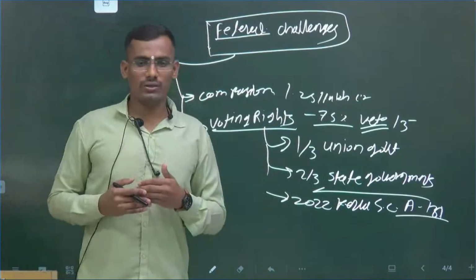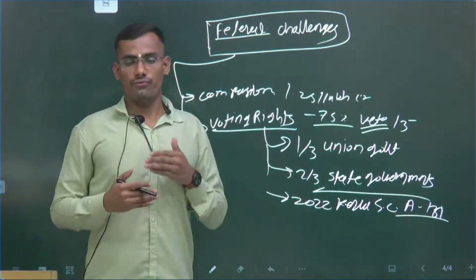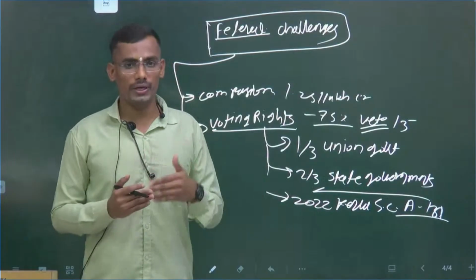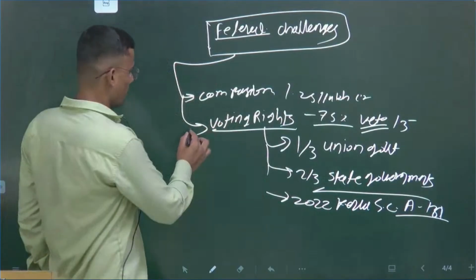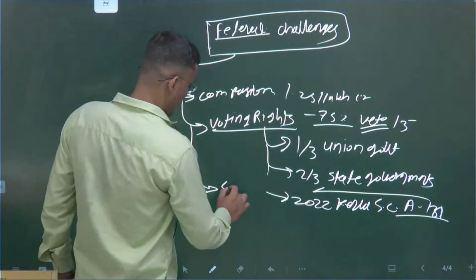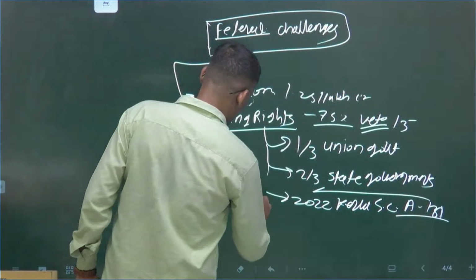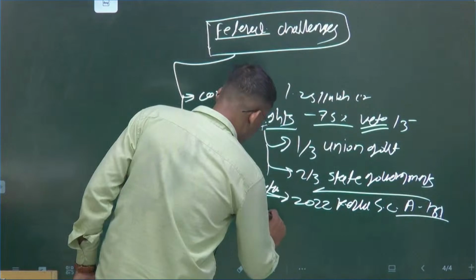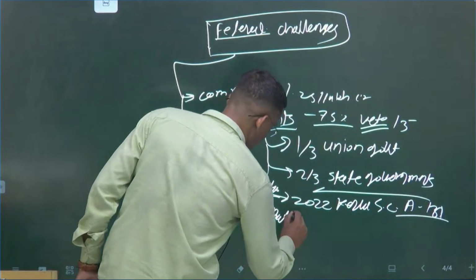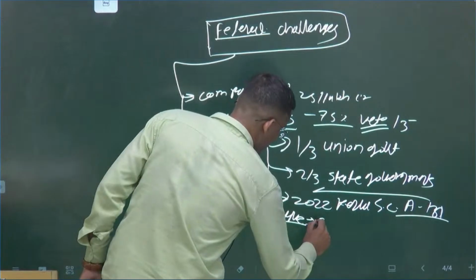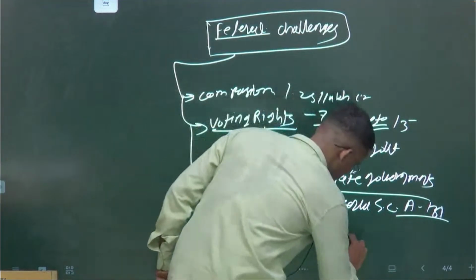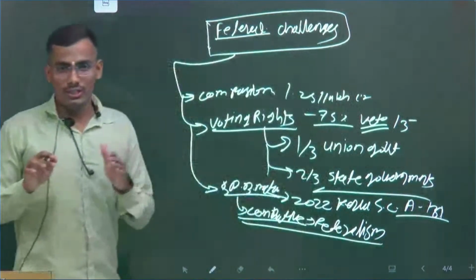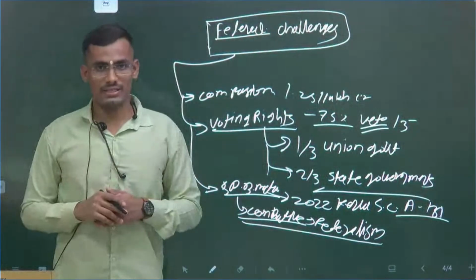Now, the third federal challenge. From the starting onwards, there was the issue of cooperative federalism. Does GST lead towards competitive federalism? As per P.B. Mehta, he rightly found that the present state is combative federalism, because GST itself is a destination based tax.